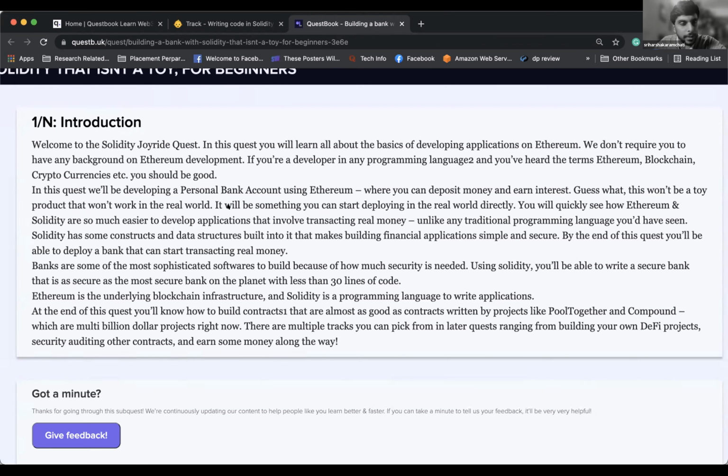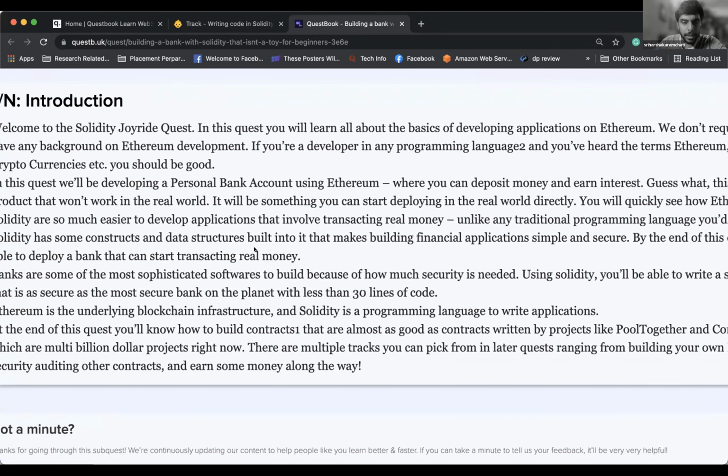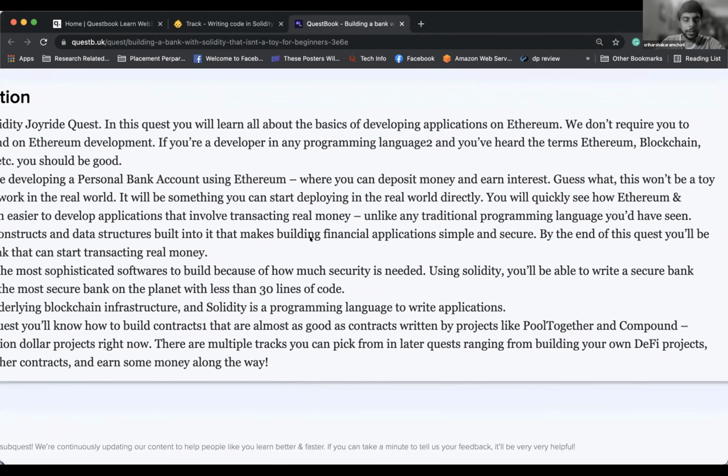You will quickly see how Ethereum and Solidity make it so much easier to develop applications that involve transacting real money, unlike any traditional programming language you would have seen. Okay, so Solidity is the programming language you would use to deploy my personal bank. Correct. Solidity has some constructs and data structures built into it that make building financial applications simple and secure.